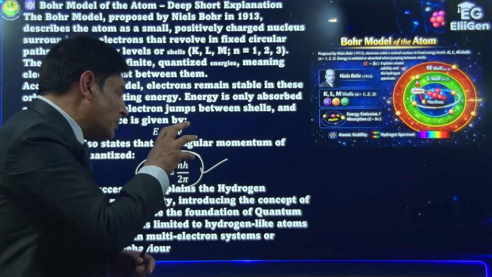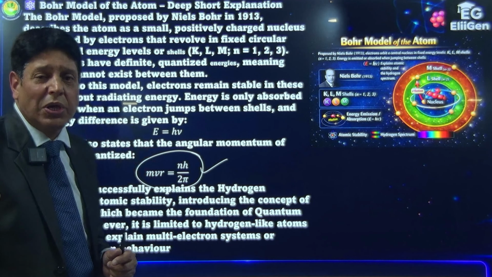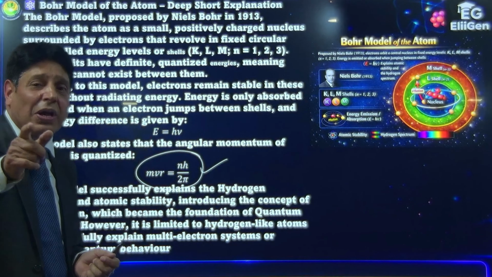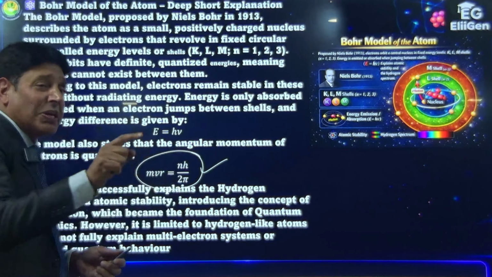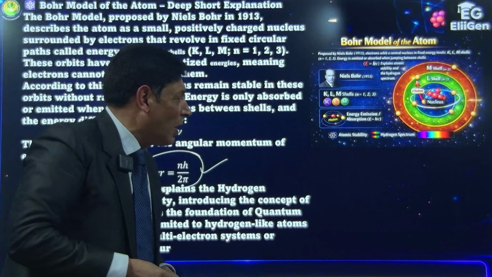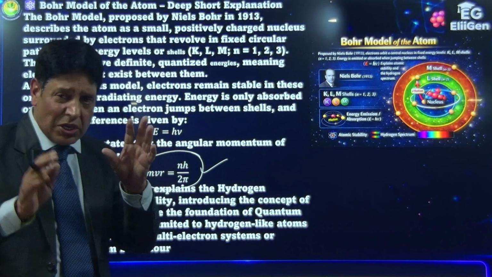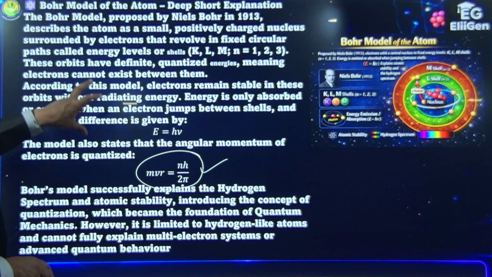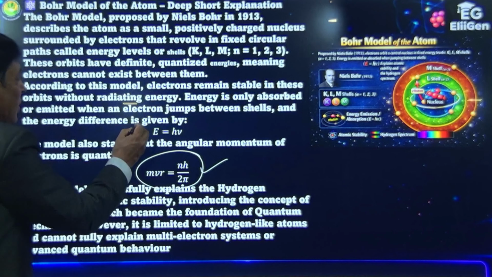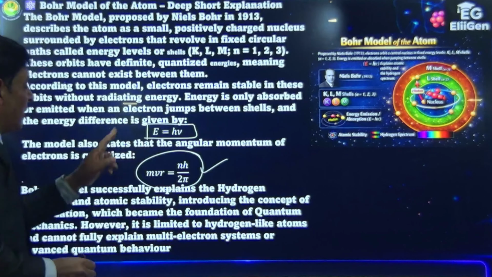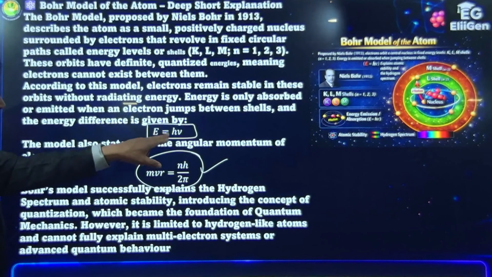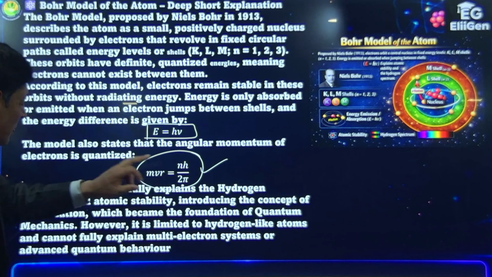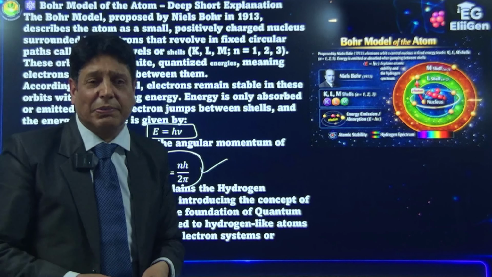But I said this point was a guess on the part of Bohr. He could not justify it. He had said it but could not give justification, because this can be proved only on the basis of the wave nature of the electron, which I gave you as justification. So this is Bohr's model of atom, which has 2 important features. The first, quantization of energy, is explained on Max Planck's quantum theory of light, E is equal to h nu, which represents the photon. On this you explain quantization of energy, and on this you explain quantization of angular momentum. Thank you very much.